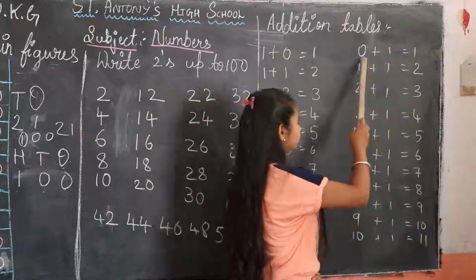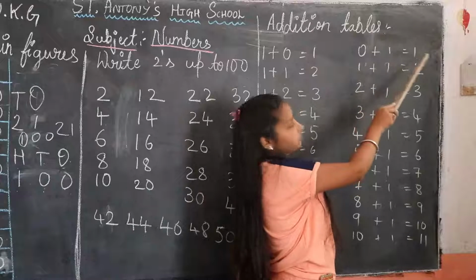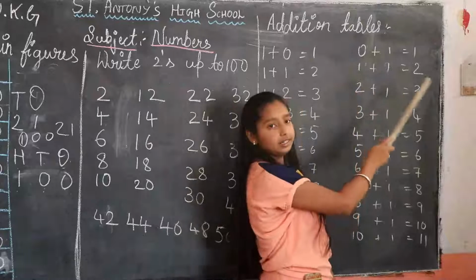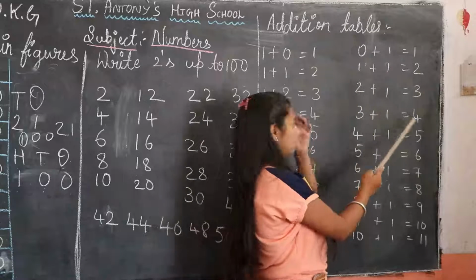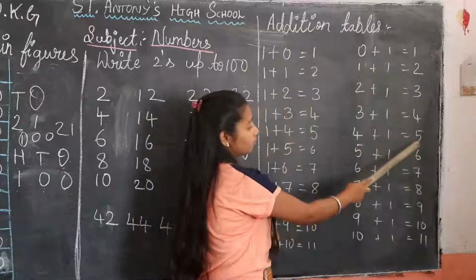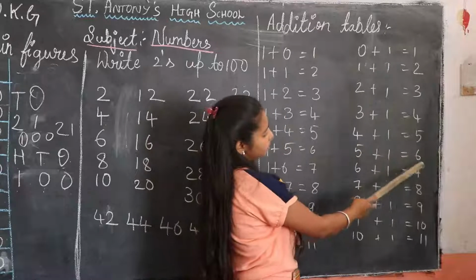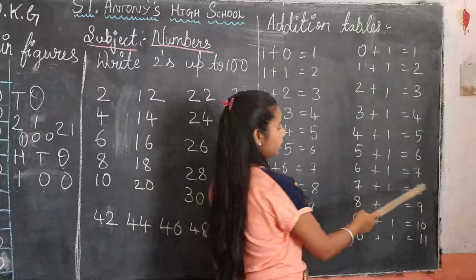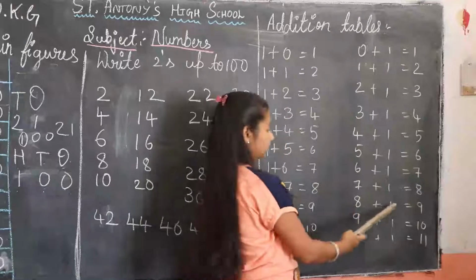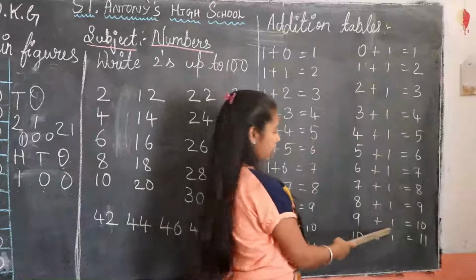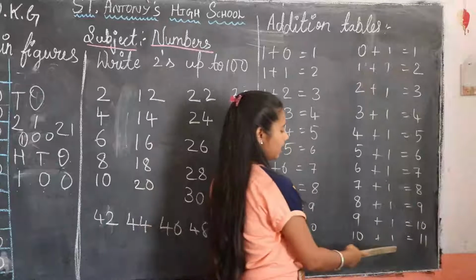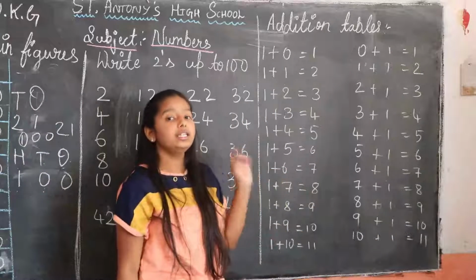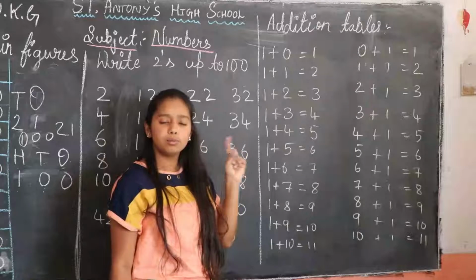Yes. Next, 0 plus 1, 1. 1 plus 1, 2. 2 plus 1, 3. 3 plus 1, 4. 4 plus 1, 5. 5 plus 1, 6. 6 plus 1, 7. 7 plus 1, 8. 8 plus 1, 9. 9 plus 1, 10. 10 plus 1, 11. Yes. Like this, you should write in your homework book and class work both. Okay.